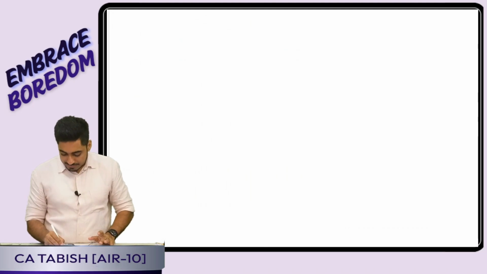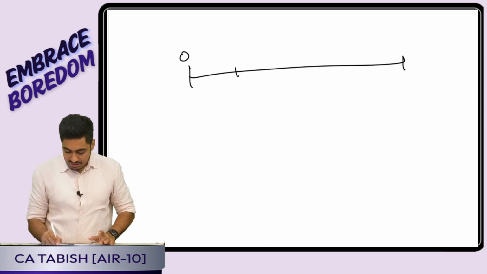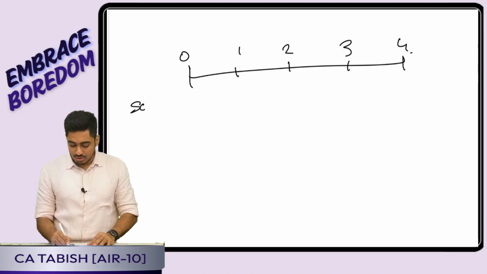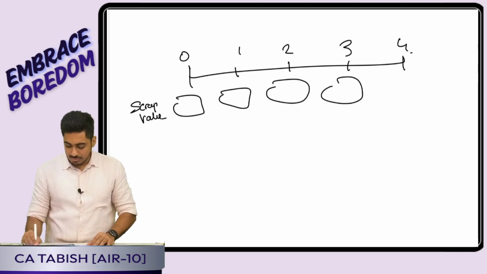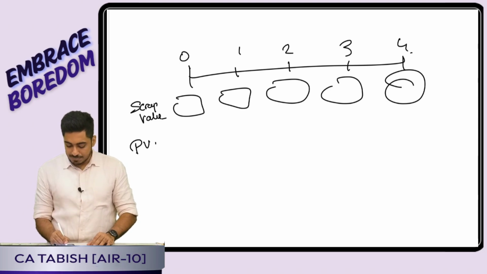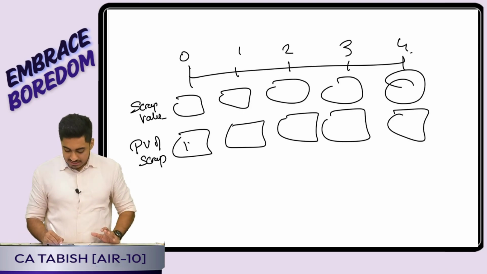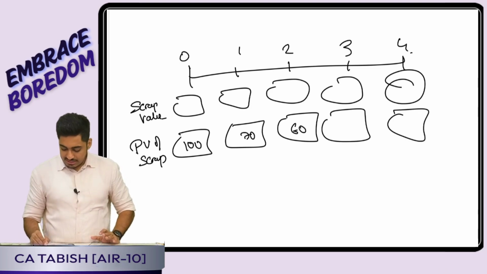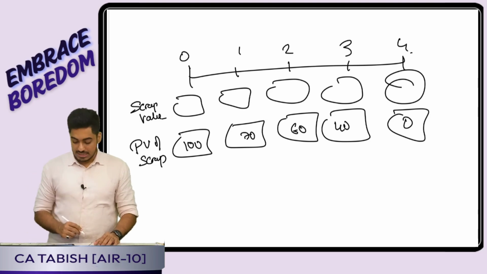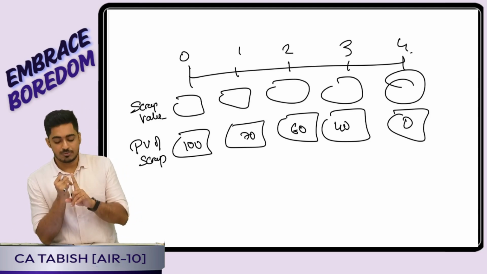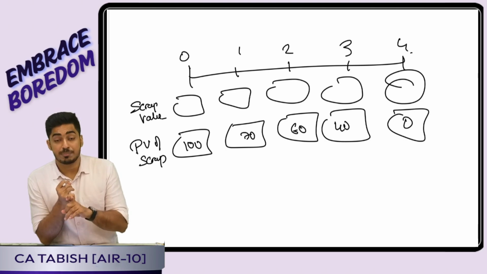We will draw a line. The line should always be straight. 0, 1, 2, 3, 4. I will write down what is going to be the scrap value. Now I will write down the present value of scrap. In present value terms, I will write, suppose, random numbers I am getting: 100, 70, 60, 40, 0. That means, to calculate the opportunity cost, step 1, I will write down the scrap value, step 2, I will write down the present value.